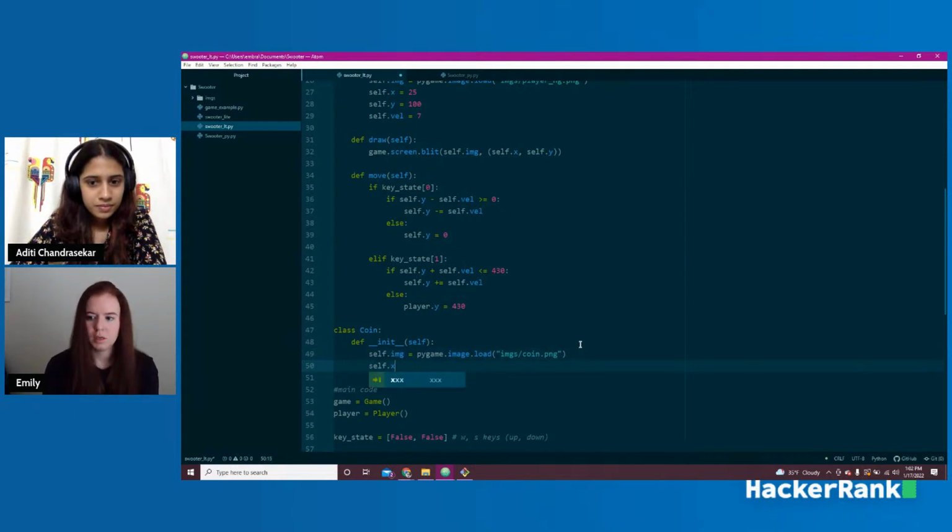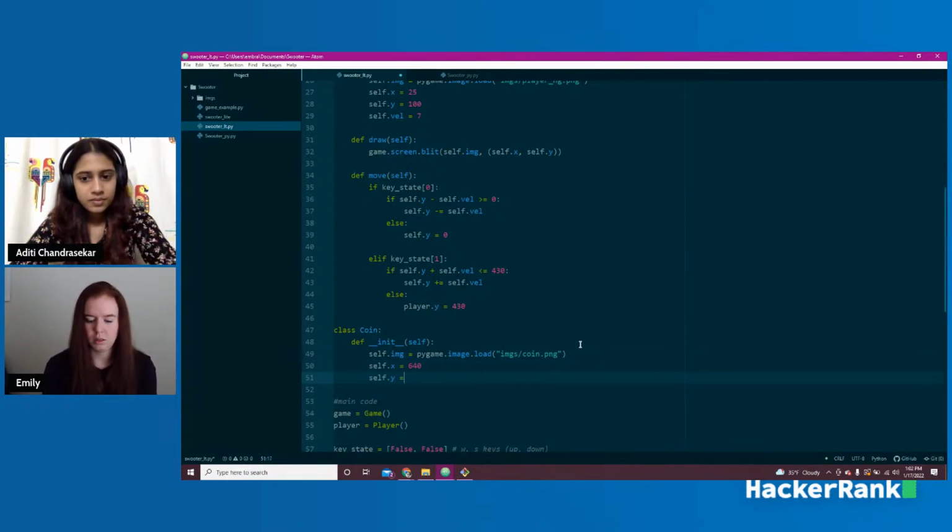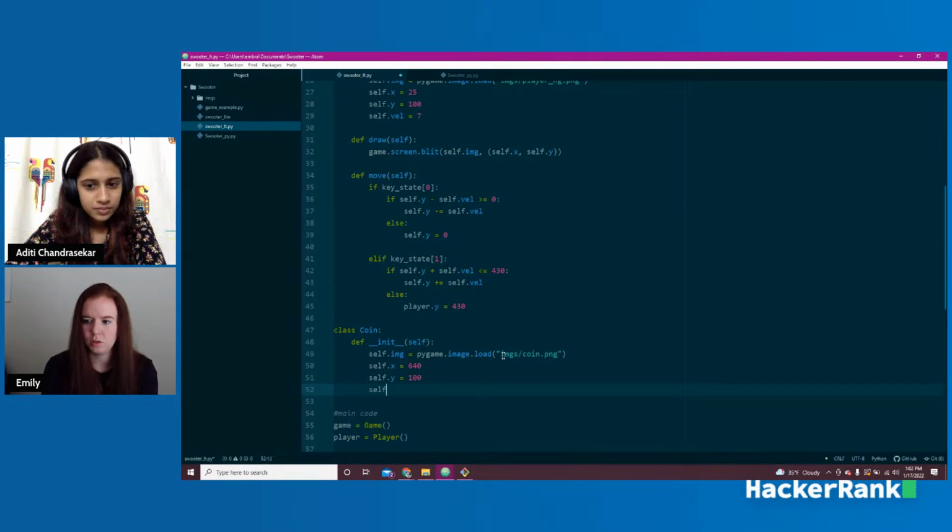We got self.x equals 640, self.y equals 100. So remember, these are moving left and right along the x-axis, whereas our character is moving along the y-axis. So the first coin that comes out is always going to start at the same spot. I didn't randomize that one, but then it'll change. Velocity equals 2.